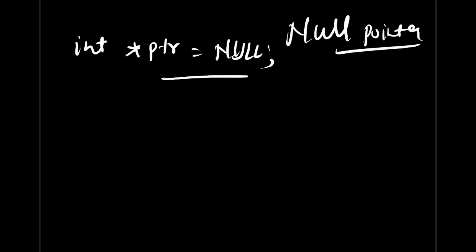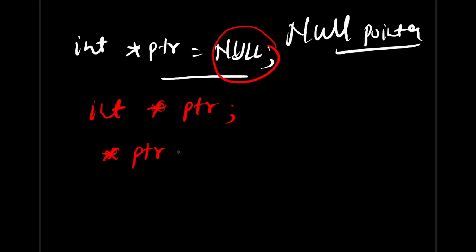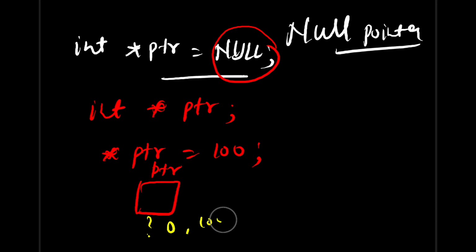And why is it advised so? Suppose you have not initialized it, you have simply taken this pointer and kept it floating, and let's suppose you are going to dereference it, trying to access or change that memory. Let's say you are writing 100 over that. So when you do that, you are not sure what the address of this pointer is. This pointer is there, right? So do you know the address of this pointer? No, right? It could be 0, 1 lakh or anything.